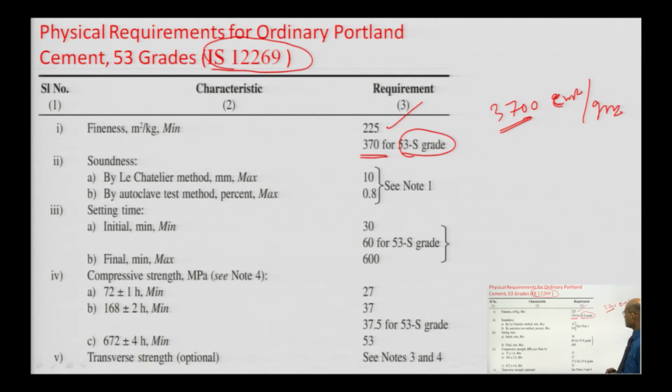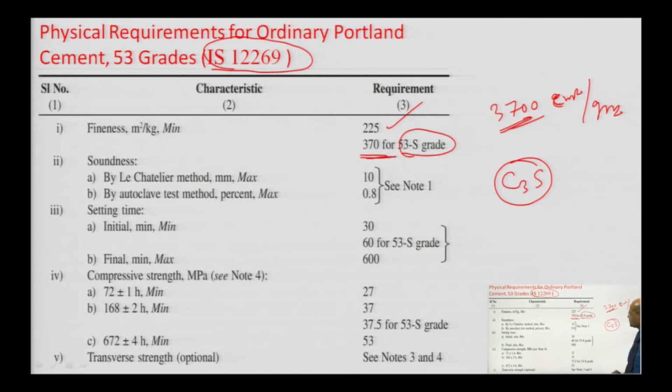If more surface area is available, then we can say there is a better reaction, you can get a faster reaction, and you will get a faster result. Sometimes the quantity of C3S is also increased by the manufacturers, but generally they rely on this fineness.